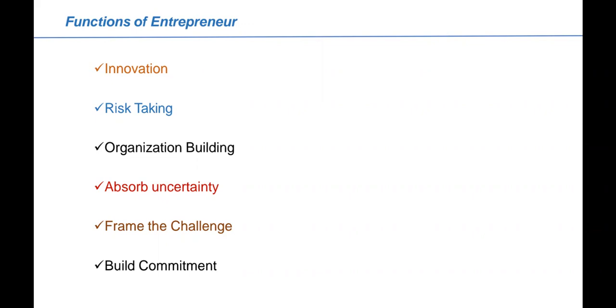This is also an important function, because an uncertainty might come to your business for the first time, but it will spoil your entire business if it is not planned properly. So an entrepreneur will absorb all the different kinds of uncertainties.